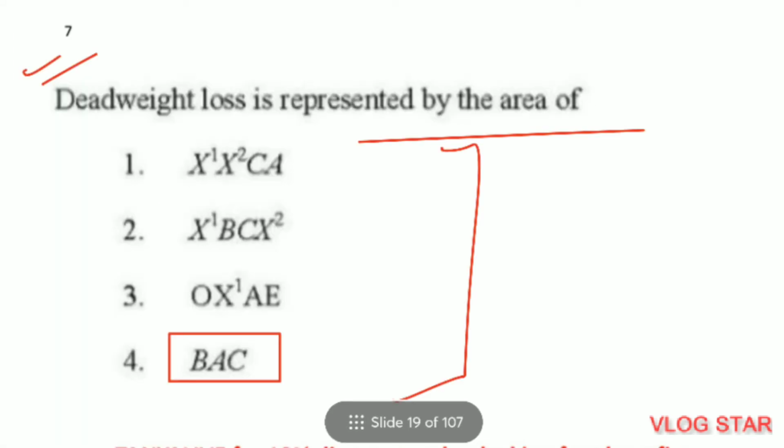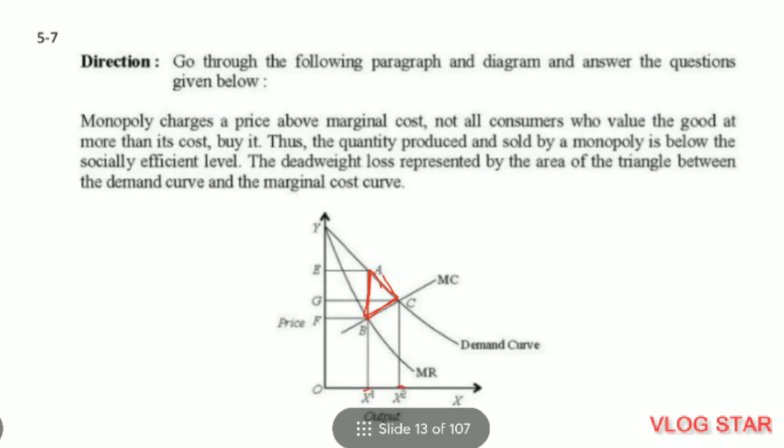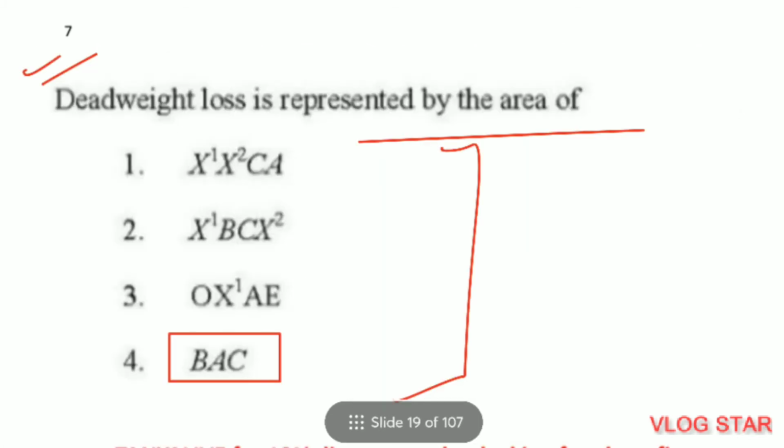Question 7. Identify the area of deadweight loss. Deadweight loss is a point between monopoly and perfect competition in the shape of a triangle which is just getting wasted. In the diagram, BAC is the part of deadweight loss. So option 4 is the correct answer, BAC.